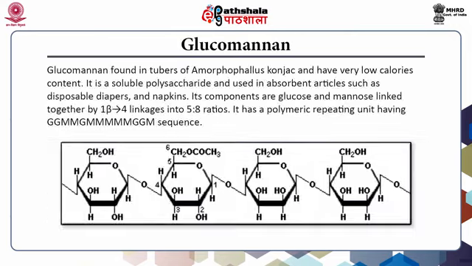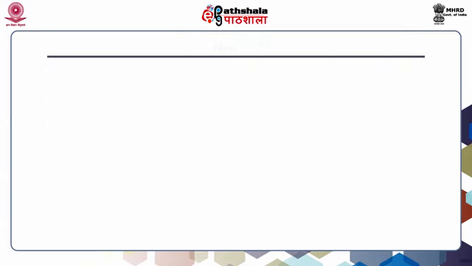Glucomannan. Glucomannan found in tubers of Amorphophallus konjac and have very low calories content. It is a soluble polysaccharide and used in absorbent articles such as disposable diapers and napkins. Its components are glucose and mannose linked together by 1 to 4 beta linkages in 5:8 ratio. It has a polymeric repeating unit having the provided sequence: glucose, glucose, mannan, mannan, glucose, mannan, mannan, mannan, mannan, mannan, glucose, glucose, mannan.